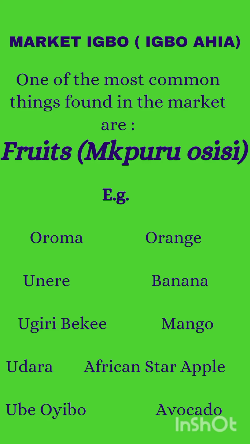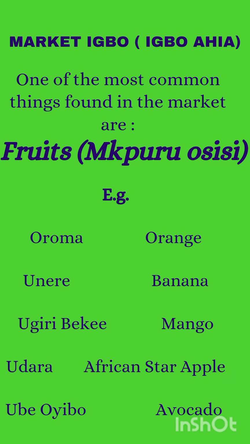Nno, Mkpuru daily. In the last class, we learned about nri as some of the things we find in the market. Today, we will be learning about fruits. Mkpuru osisi. Fruits.